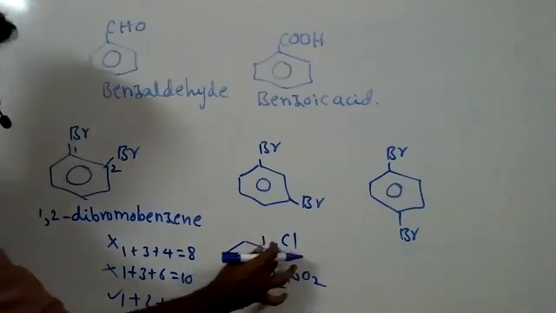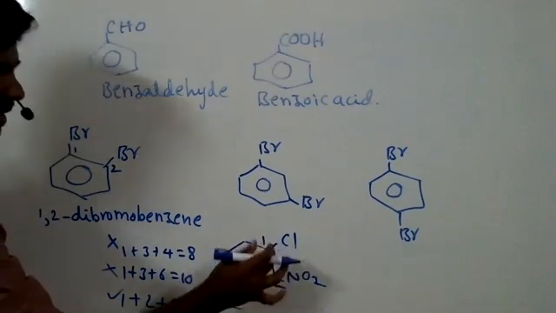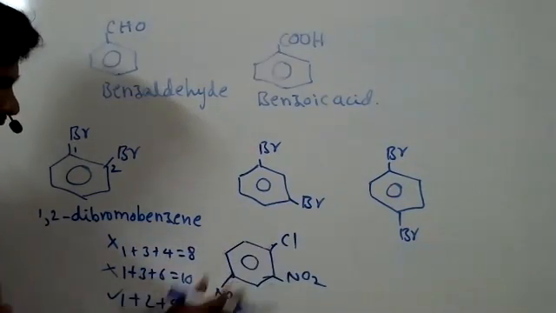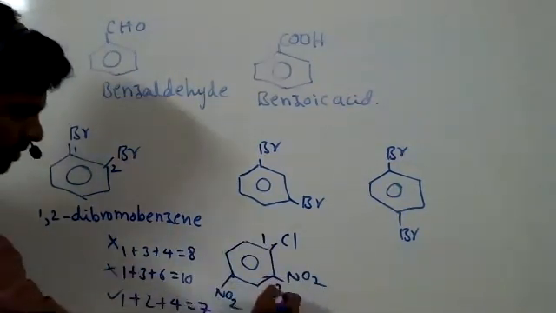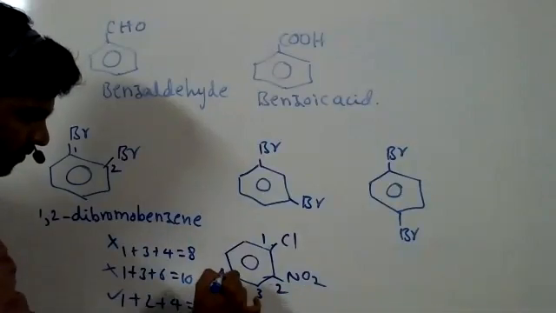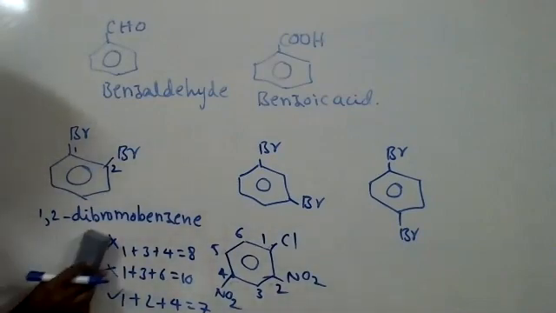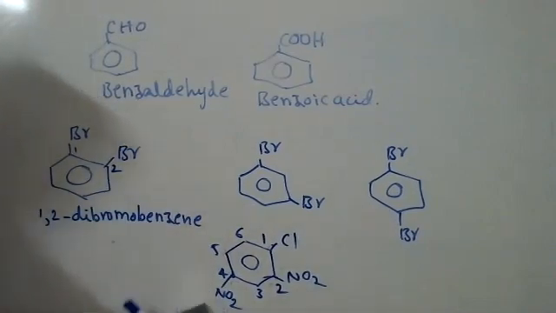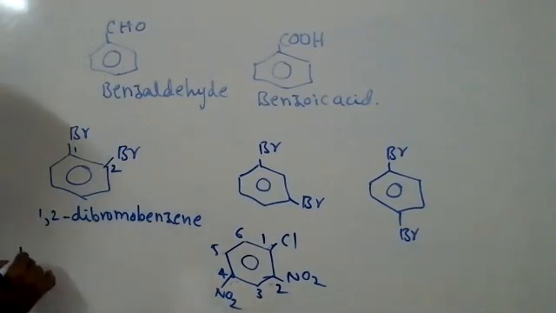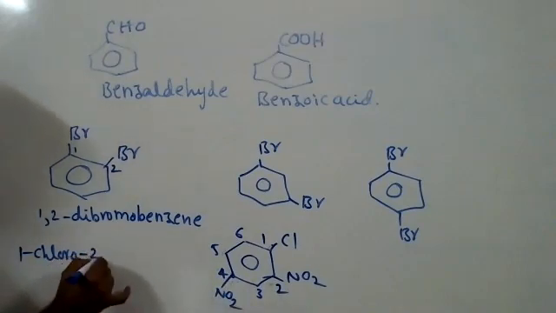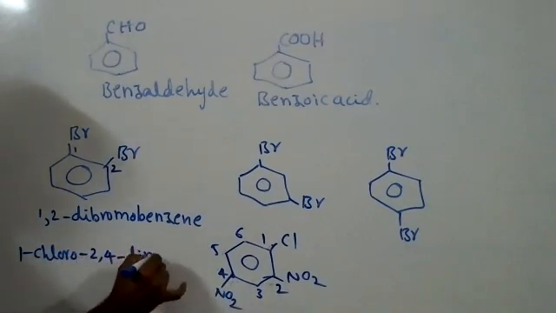Whenever groups are side by side, it is better to give positions 1, 2, 3 from there. Now this is 1, 2, 3, 4, 5, 6. At position 1 chlorine is there, so 1-chloro. At the 2nd and 4th positions nitro groups are there, so 2,4-dinitro.